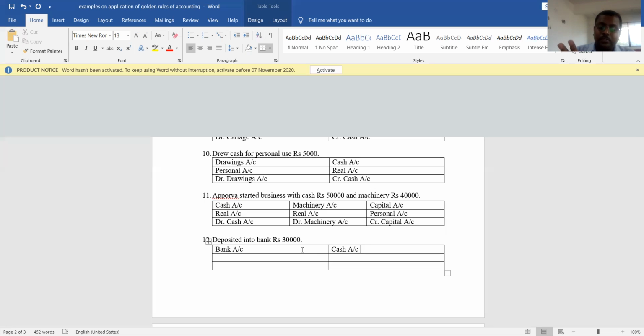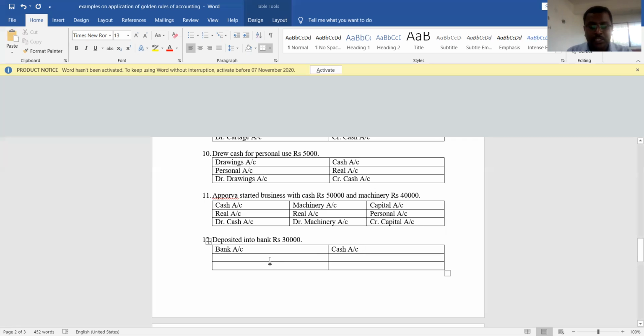You should check which account is receiving the benefit and which account is giving the benefit. You have taken cash and deposited it into the bank. So the bank has received the benefit, and the cash account has given the benefit.